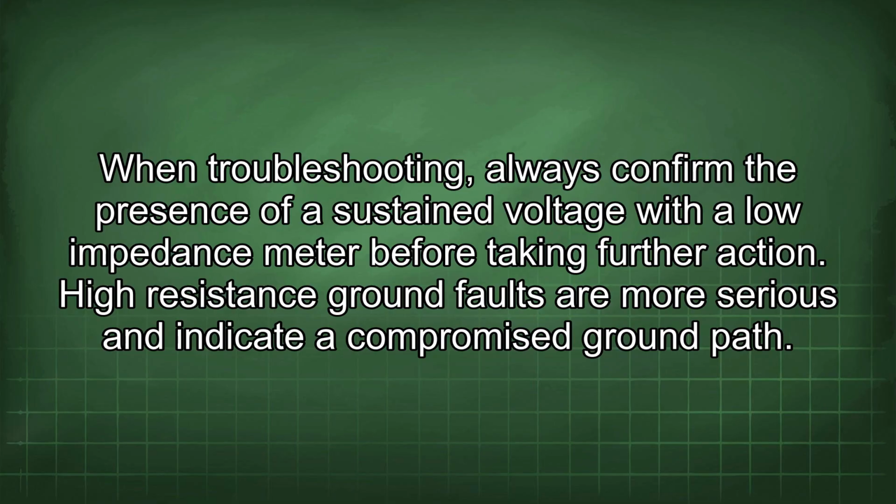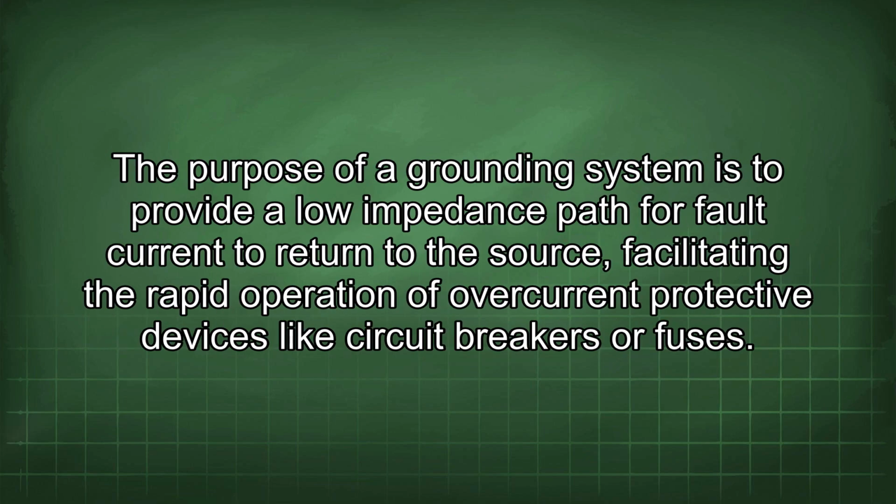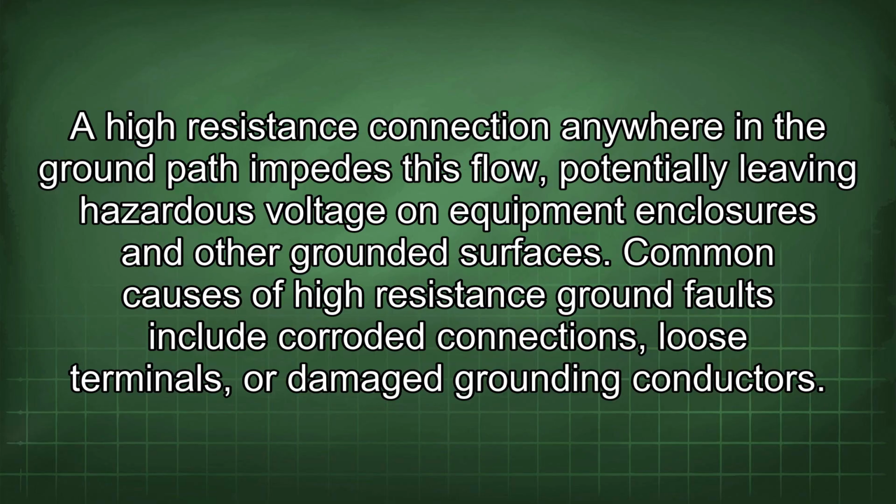Higher resistance ground faults are more serious and indicate a compromised ground path. The purpose of a grounding system is to provide a low impedance path for fault current to return to the source, facilitating the rapid operation of overcurrent protective devices like circuit breakers or fuses. A high resistance connection anywhere in the ground path impedes this flow, potentially leaving hazardous voltage on equipment enclosures and other grounded surfaces. Common causes of high resistance ground faults include corroded connections, loose terminals, or damaged grounding conductors.